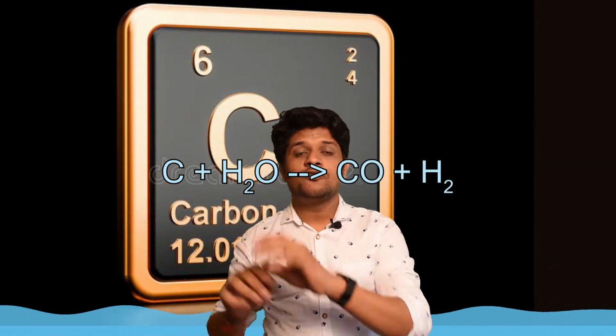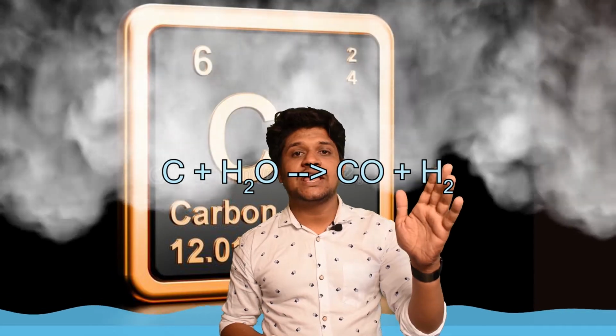Okay. Now let us see the action of water on nonmetals. When steam is passed over carbon, which is a nonmetal, carbon monoxide is formed with hydrogen gas liberated. Here is the chemical reaction. Carbon reacting with steam forming carbon monoxide plus hydrogen gas liberated. The mixture of carbon monoxide and hydrogen in a 1:2 ratio is called water gas. Water gas is used as industrial fuel and also in the manufacture of hydrogen in the Bosch process.